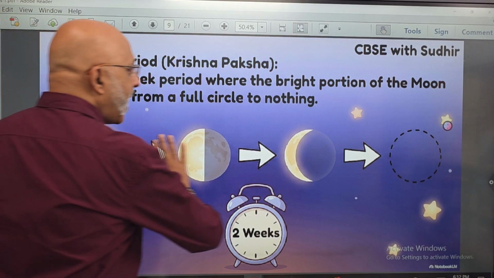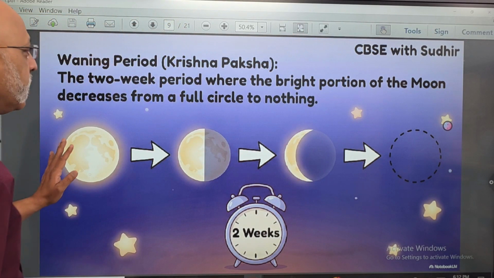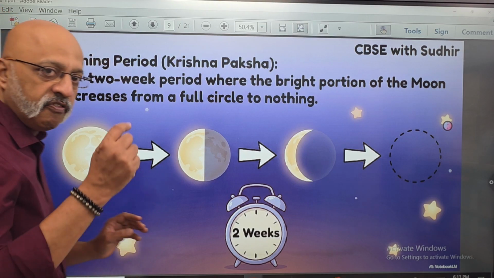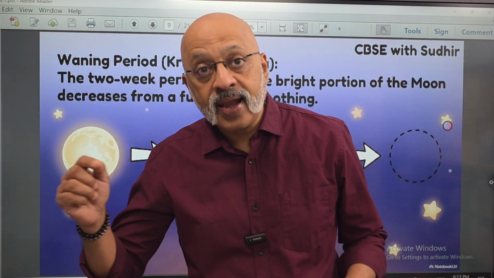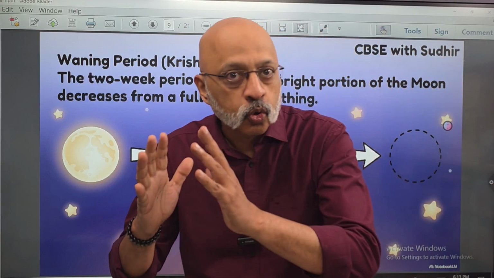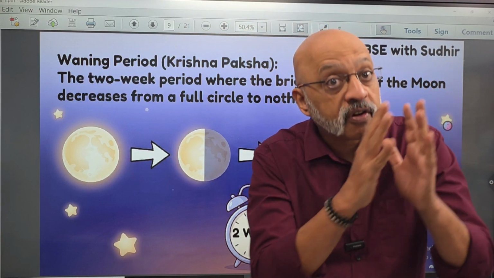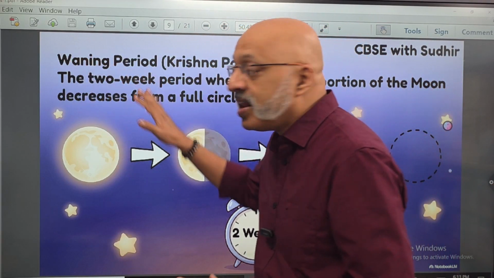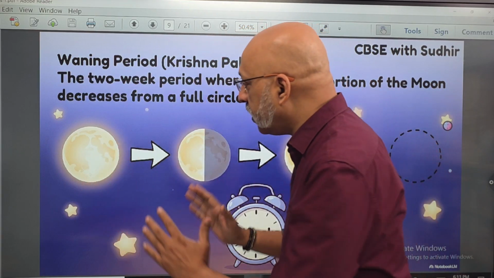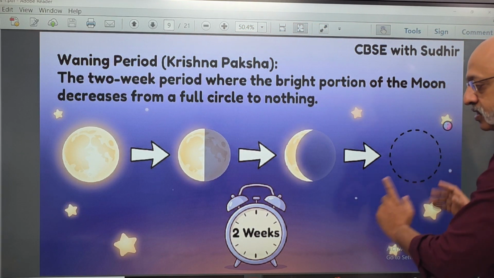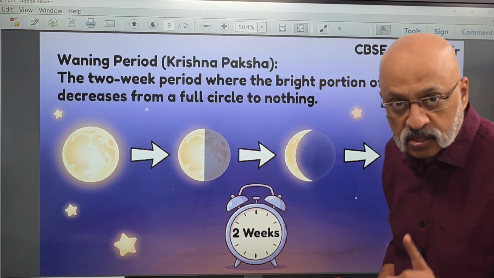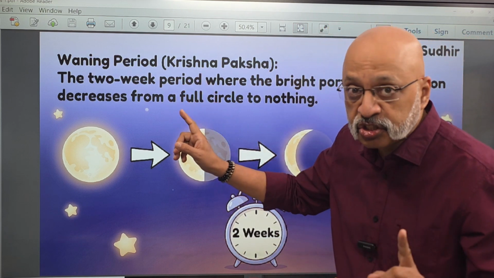So this is known as the 2-week period when it is waning. Waning comes from the word wane, W-A-N-E. Waning means to reduce. Okay, it's a synonym of reducing. So this is the waning period or the reducing period from the full moon, from the Purnima to the Amavasya, and this takes 2 weeks. Okay, this is known as the Krishna Paksha.